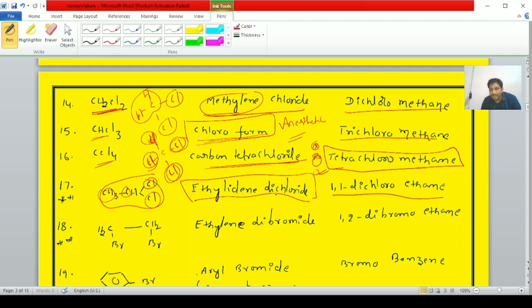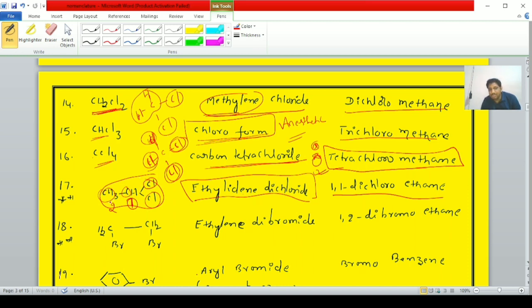IUPAC name, student. The halogen atom bonded to the carbon atom gets the lowest number. If double and triple bonds are present, the double and triple bond gets first priority, and the halogen atom gets the next priority.